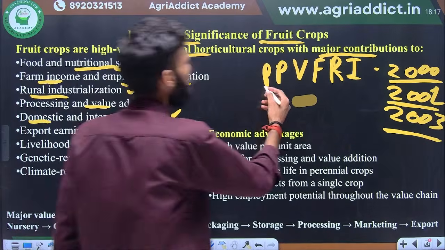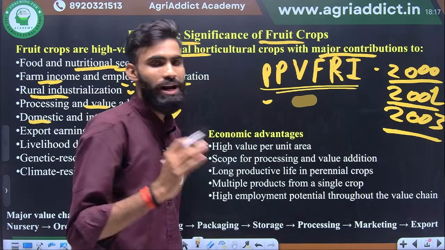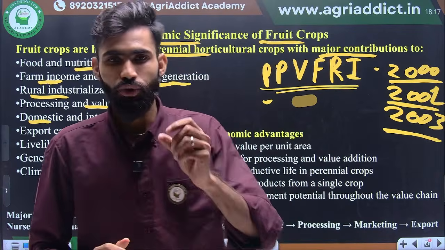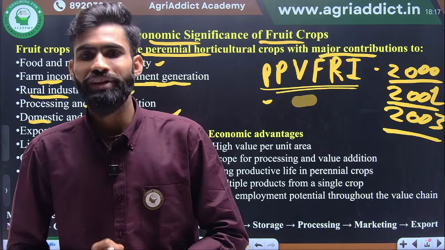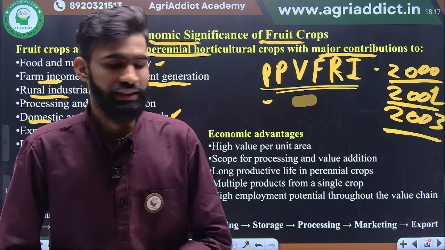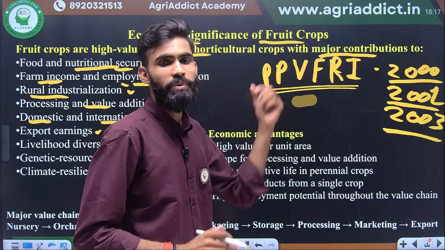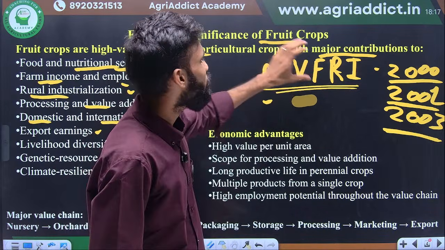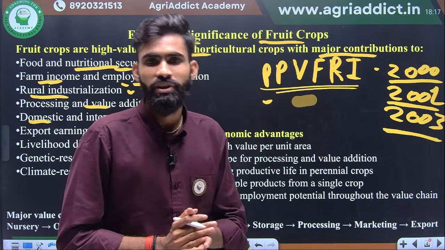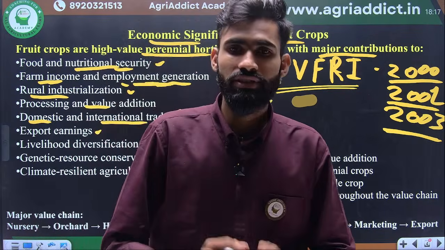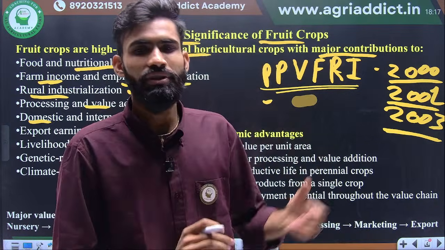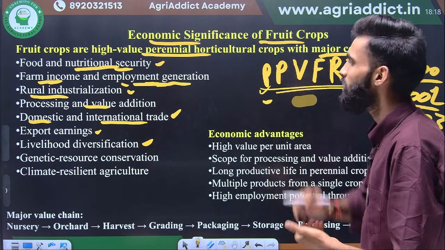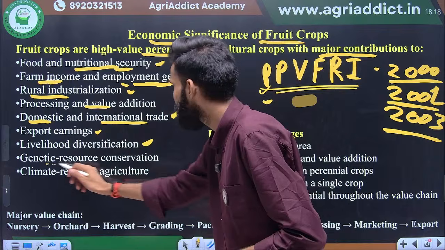So this is the PPVFRA. You conserve your planting material, or if you have any unique germplasm, suppose you have a particular fruit variety with some uniqueness, you should conserve it and register it here as a farmer variety. So you get the benefit from the PPVFRA as germplasm conservation and benefit sharing. There are several things for which you can take some money from the PPVFRA. So this is genetic resource conservation.